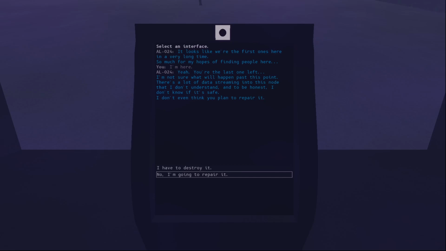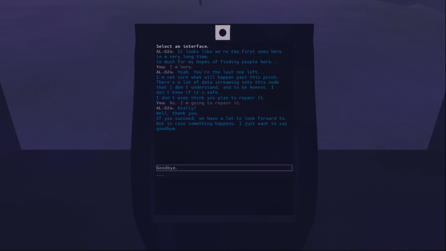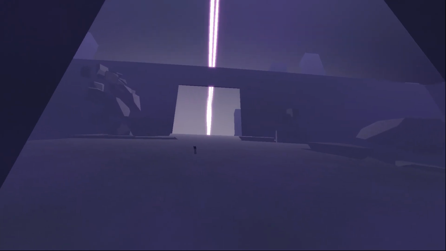And it's not like I'll die after I repair it. Maybe I live just a little bit longer for Al, and then we die. I'm going to repair it. Really? Well, thank you. If you succeed, we have a lot to look forward to. But in case something happens, I just want to say goodbye. Oh yeah, it is a way bigger version of that sphere.